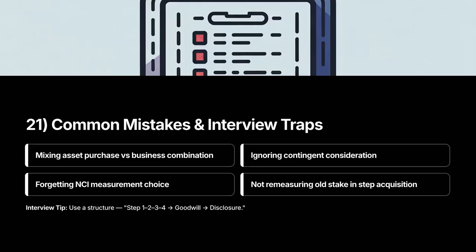Quick revision summary, the 4-step engine. Identify the acquirer. Fix the acquisition date. Measure assets and liabilities at fair value. Compute goodwill or bargain purchase. Decisions that matter: how you measure NCI, treatment of contingent consideration, and whether prior holdings are remeasured.